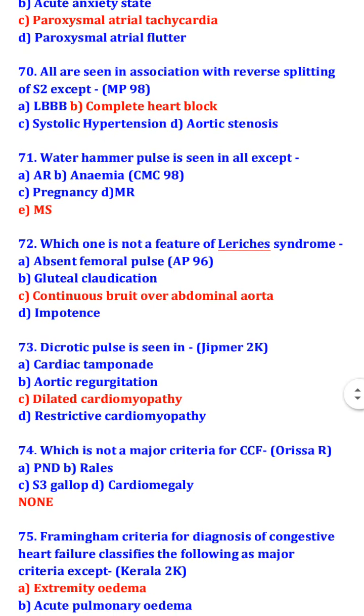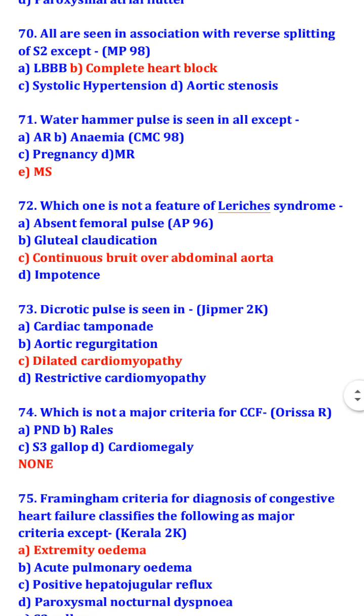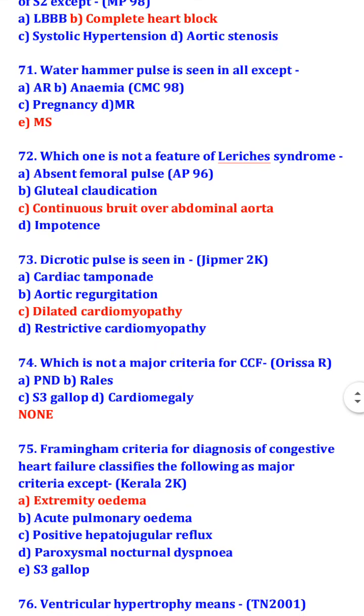Which one is not a feature of Leriche's syndrome? Continuous bruit over abdominal aorta is not a feature. What are the features? Absent femoral pulse, gluteal claudication, and impotency. Dicrotic pulse is seen in dilated cardiomyopathy.